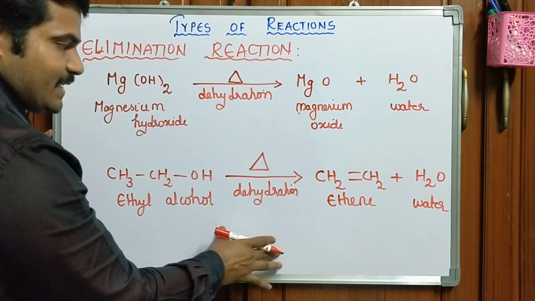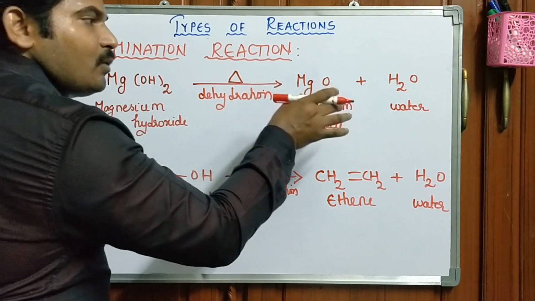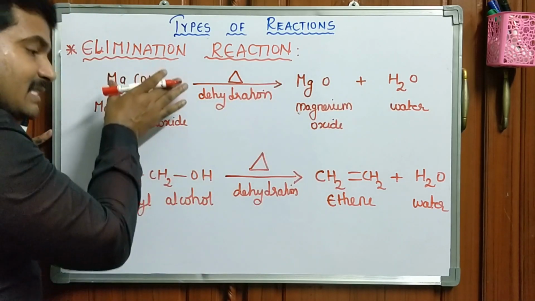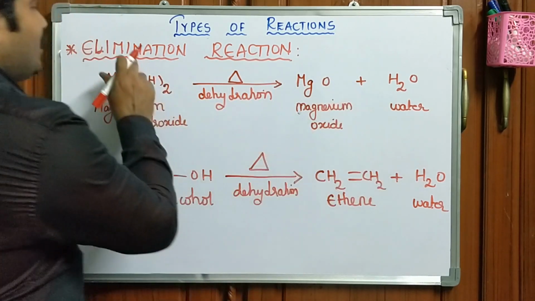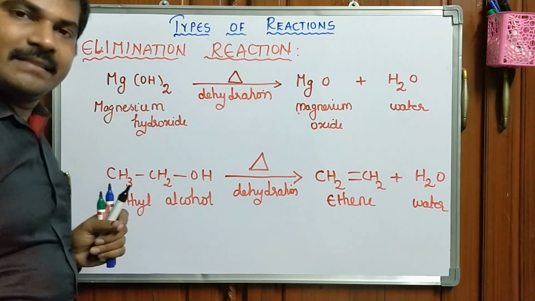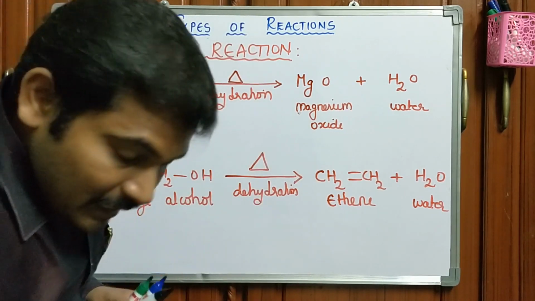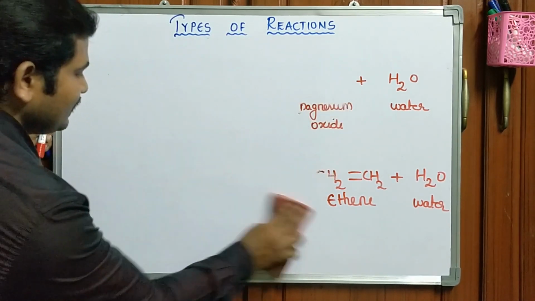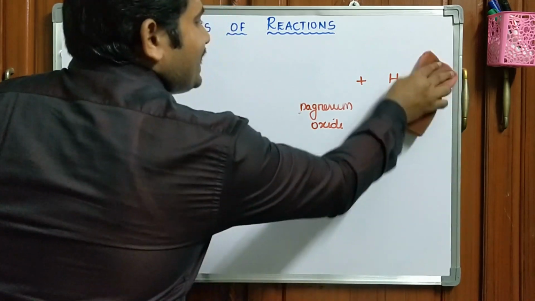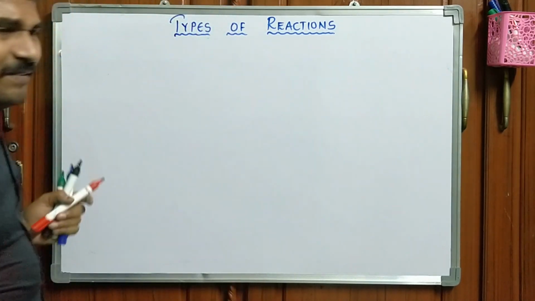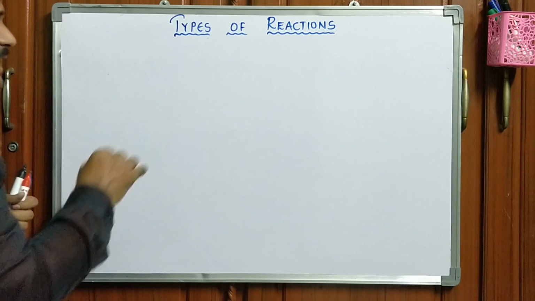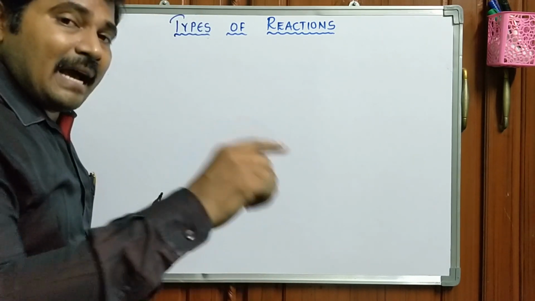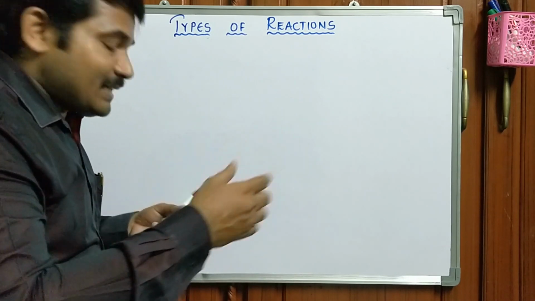It is a chemical reaction in which an atom or group or molecule is eliminated directly from the substrate. Such types of reactions are called elimination reactions. Okay. So, lastly, one more reaction is there. It is somewhat different when compared with the rest of all. Usually in inorganic chemistry, there are no such types of reactions. In organic chemistry, commonly we have seen such types of reactions.